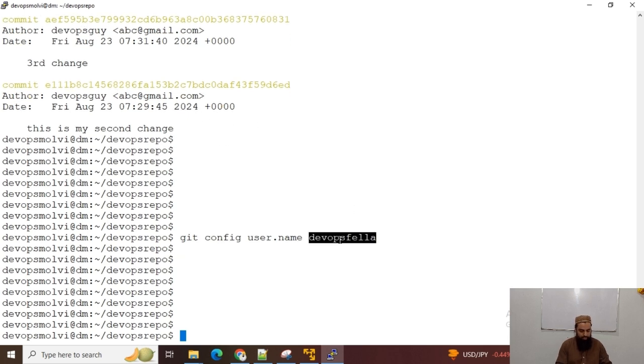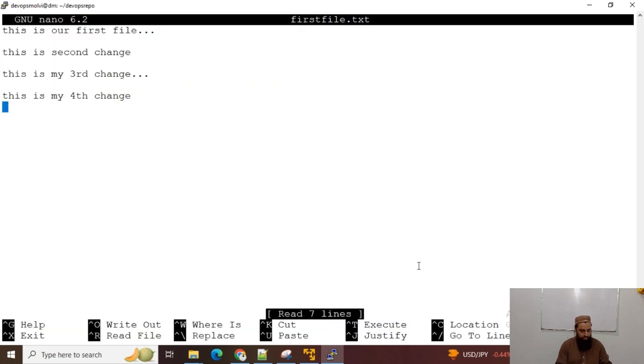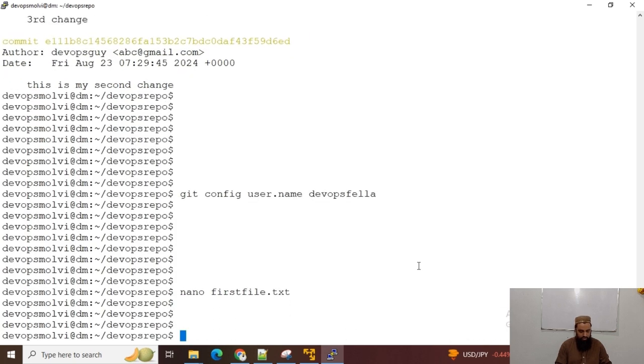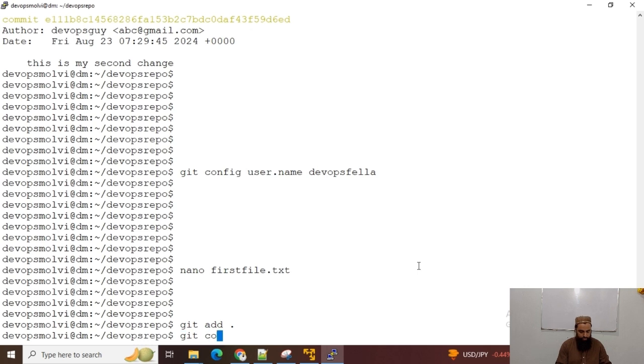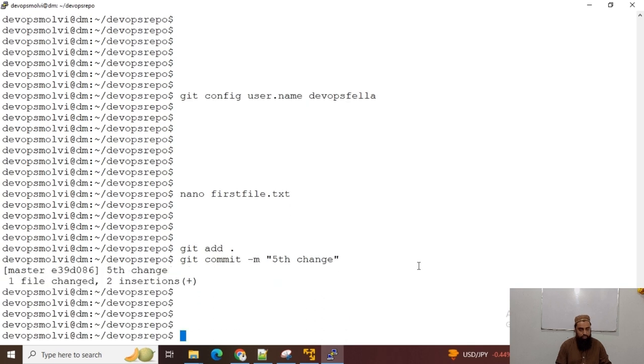So let us change the file, nano first file, and this is my fifth change, and I will git add, git commit -m fifth change, and now you can see the git log. Now I will see git log -1, and the author should be DevOps fella.